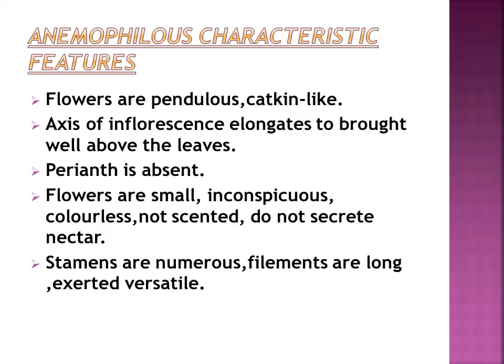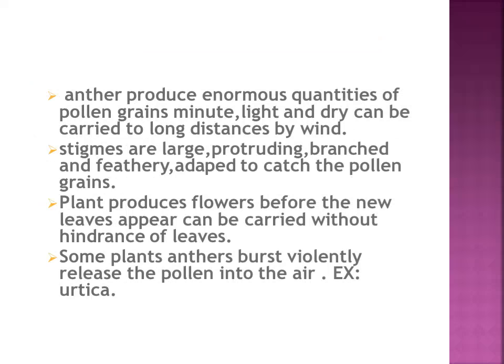Stamens are generally numerous, then filaments are long and exserted and versatile type. Anthers produce enormous quantities of pollen grains, minute and lightweight and dry, so then only they can be carried a long distance by wind.